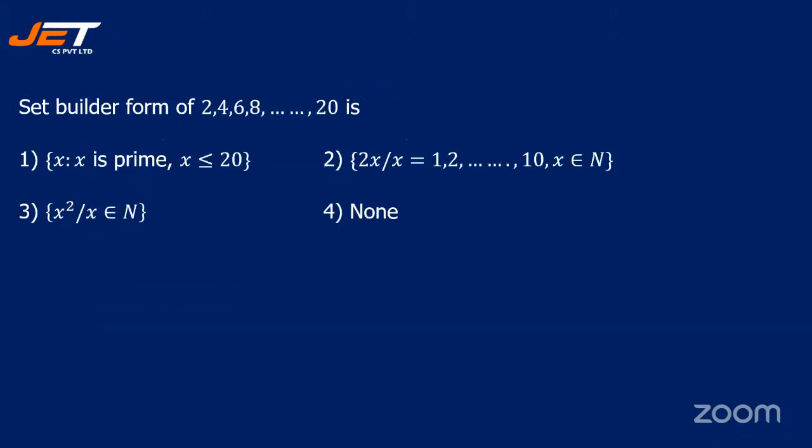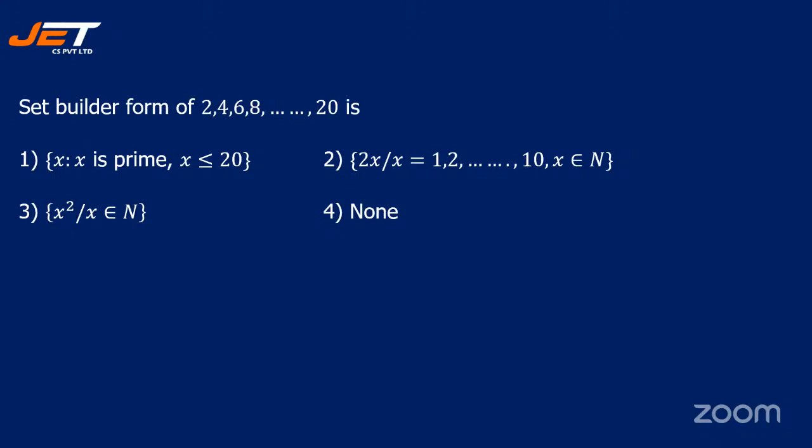See the next question. Set builder form of 2, 4, 6, 8, and so on till 20 is dash. First, x such that x is prime, x is less than or equal to 20. Second, 2x by x is equal to 1, 2, and so on till 10, where x is an element of n. Third is x squared by x is an element of n. Fourth is none.